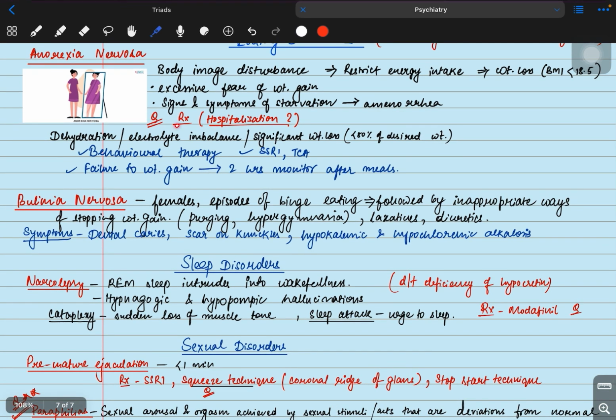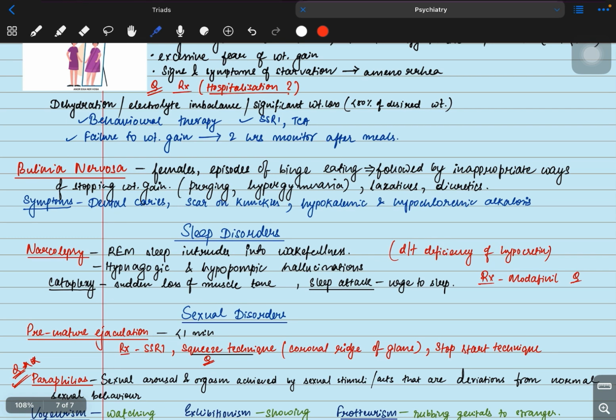So for the treatment, we have to hospitalize the patient. When can we hospitalize the patient? When there is dehydration or electrolyte imbalance or significant weight loss, like less than 80% of the desired weight, then we have to hospitalize the patient. Otherwise, we can give behavioral therapy, SSRIs, TCA,